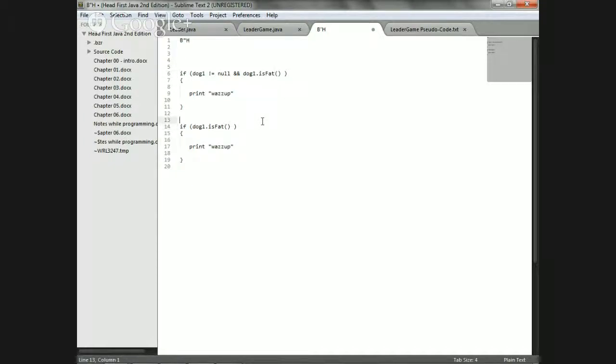Okay, so here we go. Dog one is fat. Print. I am fat. Right? Will this work? It'll only work if dog one is actually pointing to something. But if I go over here and declare dog one, just like this, and I don't assign it to any dog yet, this will fail. So you put if it's null.